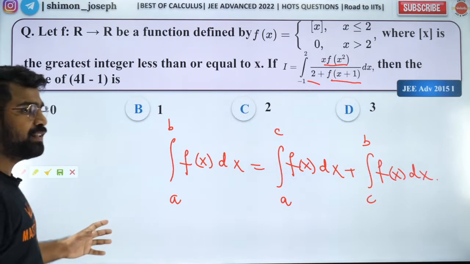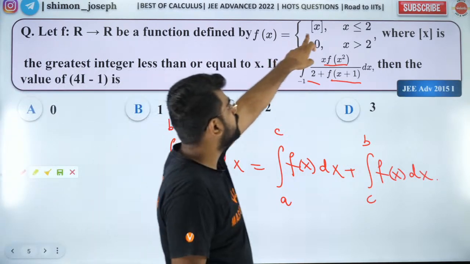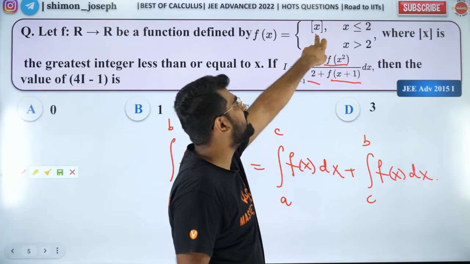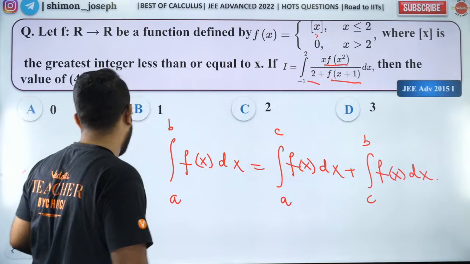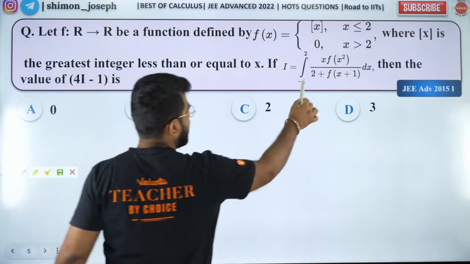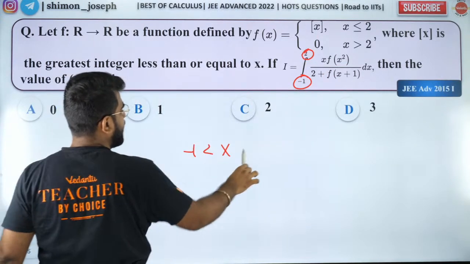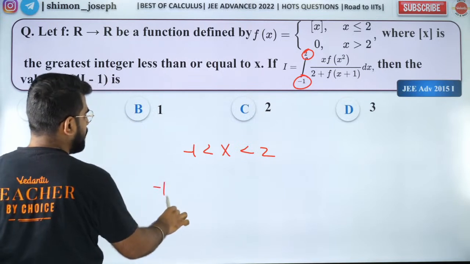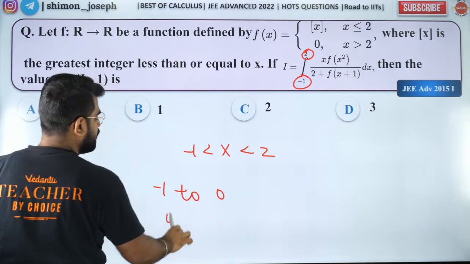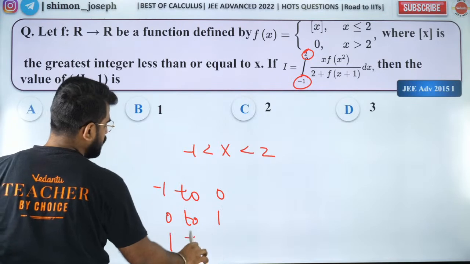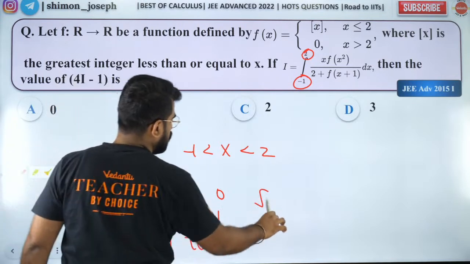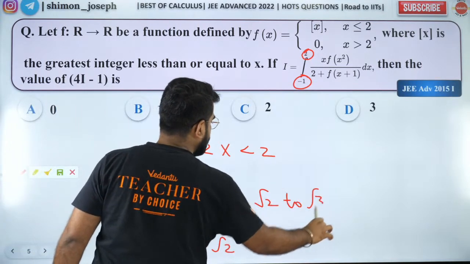How do you split? I split depending on your greatest integer function of x. Okay. So our x goes from -1 to 2, right? So our x goes from -1 to 2. So I split it as -1 to 0, 0 to 1, 1 to √2, then √2 to √3, then √3 to 2.